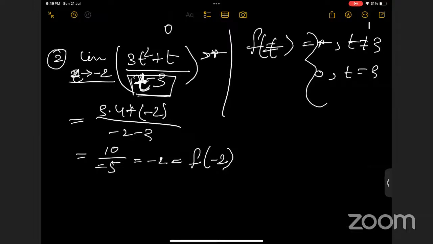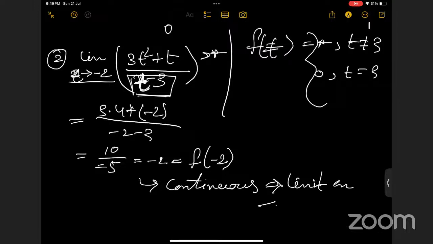So this function is continuous, right? Yes, ma'am. So from these two examples, it is sure that a continuous function implies the limit exists, but not conversely, right? There are functions for which the limit exists, but they may not be continuous.